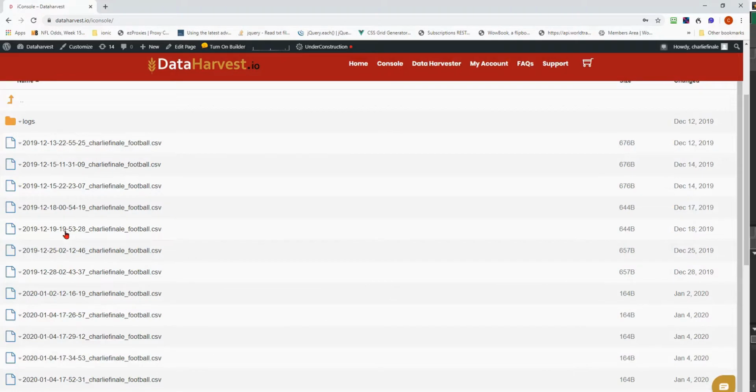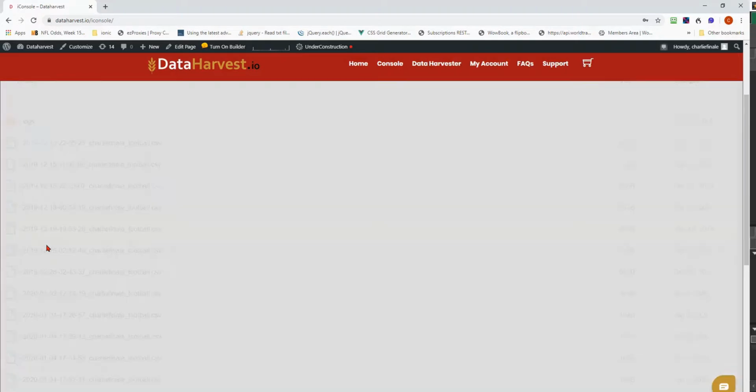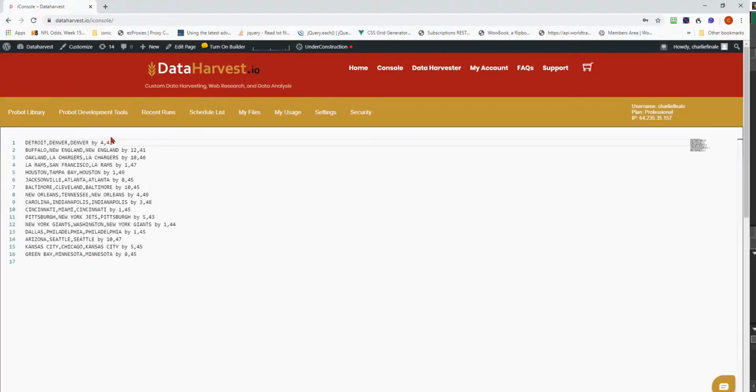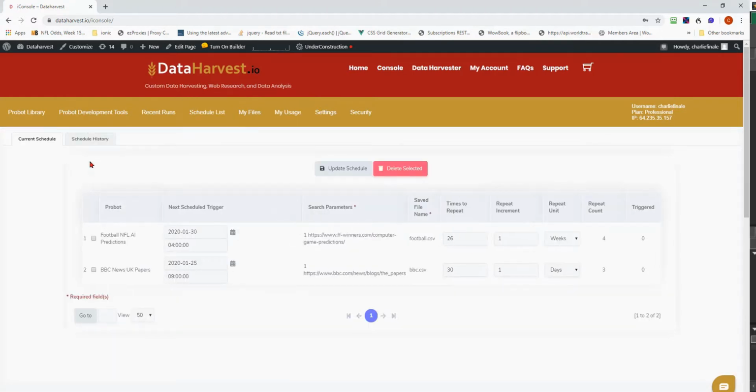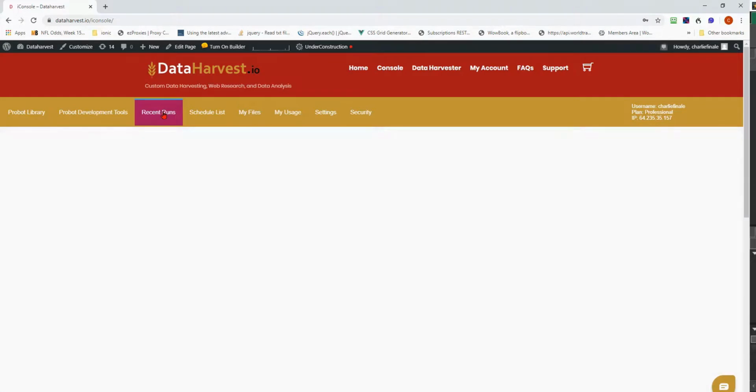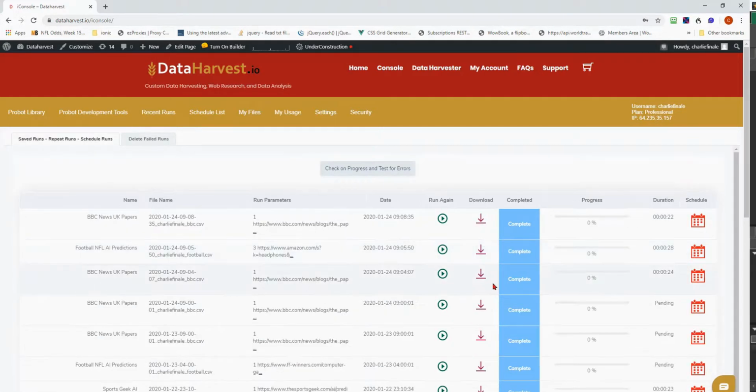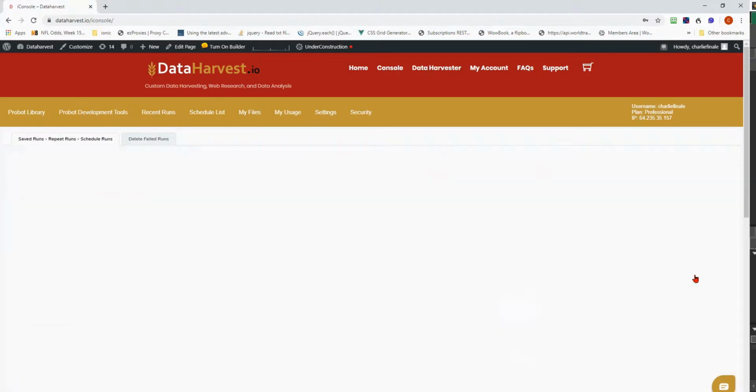Here we're exercising a bit of artificial intelligence. There is the prediction of the playoffs for the NFL. It doesn't always get it right, but it is using artificial intelligence, and it is the intention of Dataharvest to use artificial intelligence to be able to use that data.